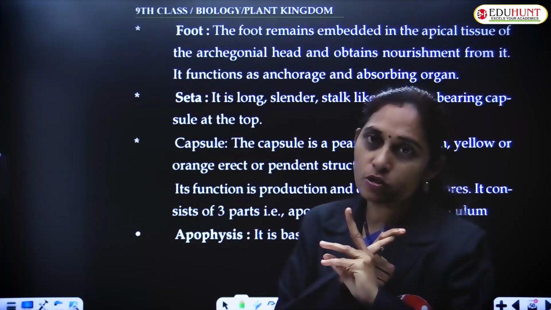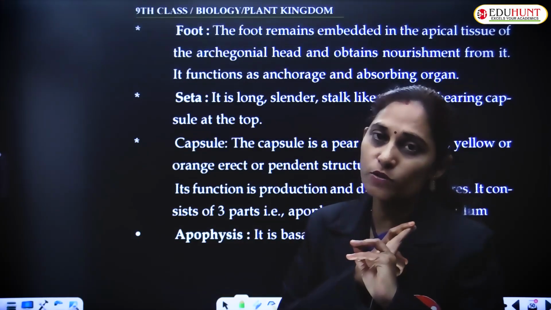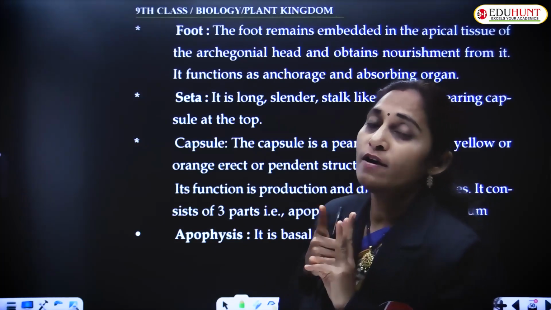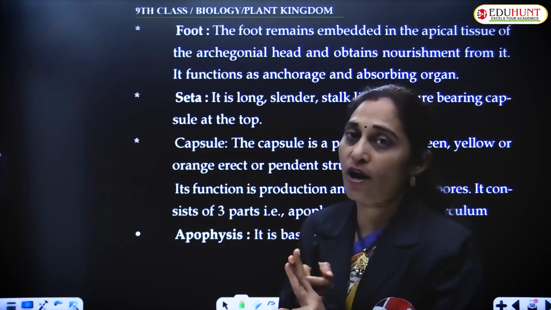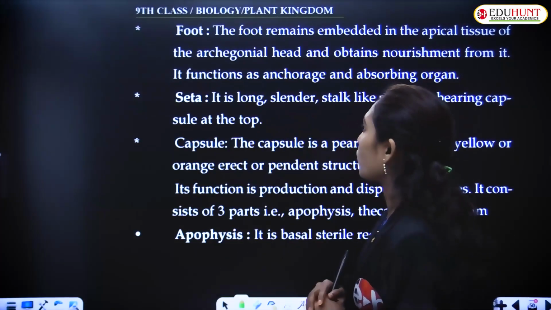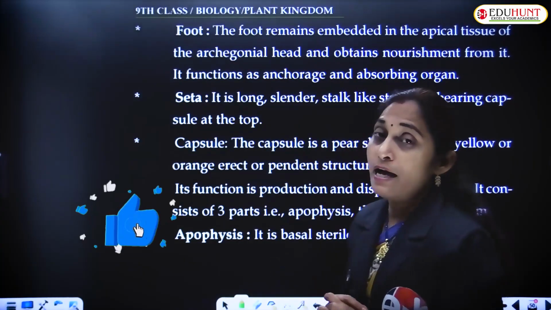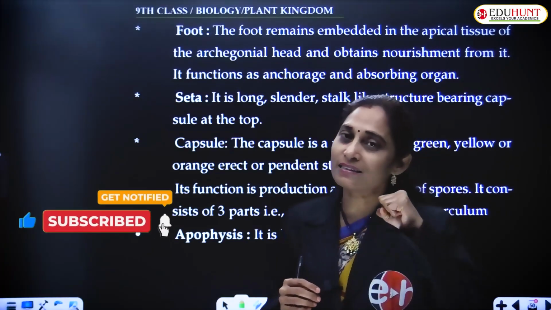Foot is the basal portion of the sporophyte. Seta is the stalk-like structure, the middle portion of the sporophyte, and the capsule, which is the actual spore-producing and fertile structure, is present at the apex of the sporophyte. The foot remains embedded in the gametophyte.